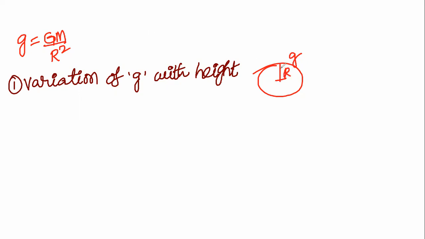When we take the body to a higher altitude, at this point acceleration due to gravity is gh. So we have taken it to a height h. At this height acceleration due to gravity is gh. Then gh is equal to g into 1 minus 2h divided by r.